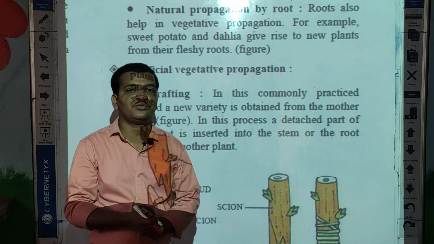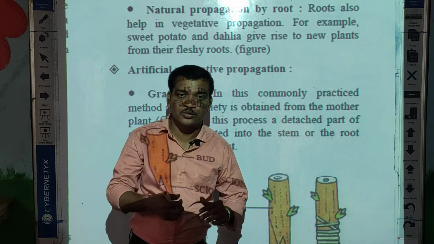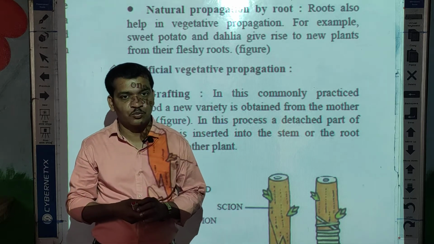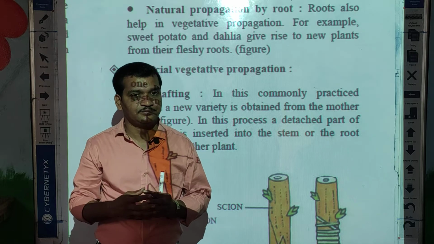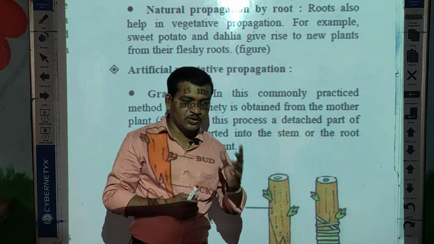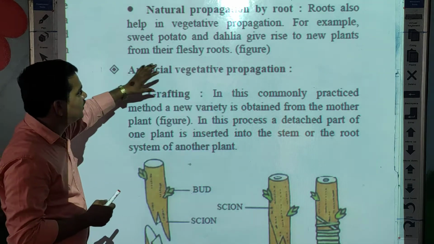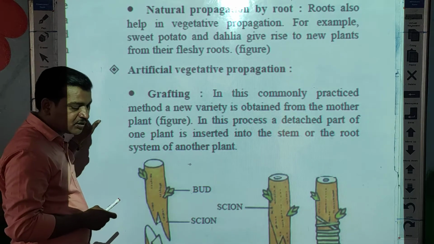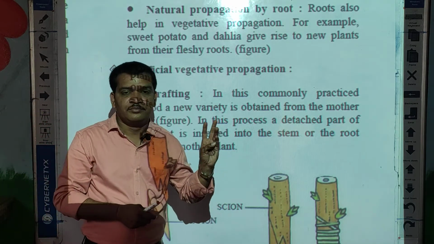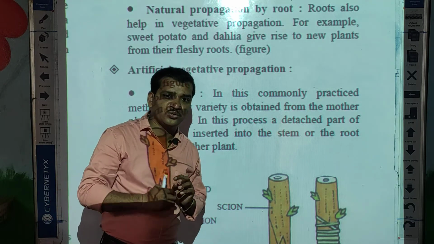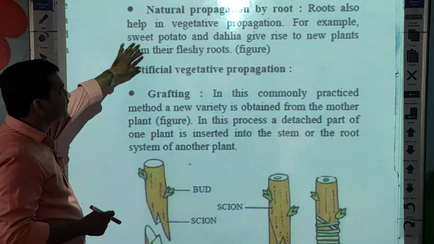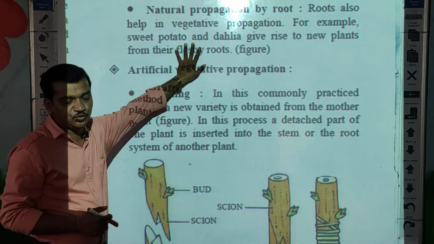In the previous video we already learned about asexual propagation, or reproduction in plants. In that we learned about natural propagation by stem and natural propagation by leaf. Now today we are going to learn one more type, that is natural propagation by root.